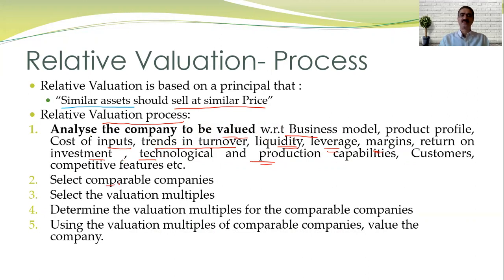Select comparable companies. As I discussed, we need to select the comparable companies. If it is comparable, then only we can select. Select the valuation multiples. There are various multiples which we need to understand. Determine the valuation multiples for comparable companies. Using the valuation multiples of comparable companies, value the company. After using the valuation multiples, there can be 1, 2, or 4 values, or a range of values. You may get an answer that the company is valued from 10 crore to 100 crore. In that case, we need to follow a particular process for how to value the same.